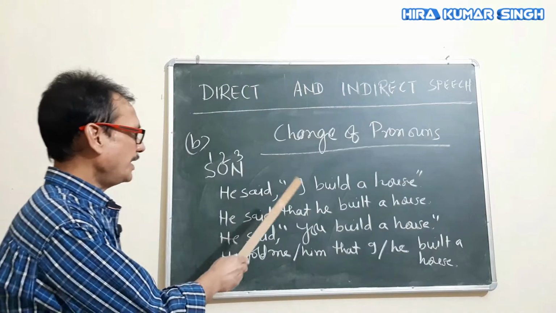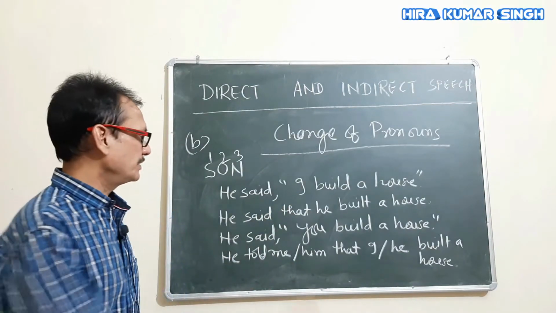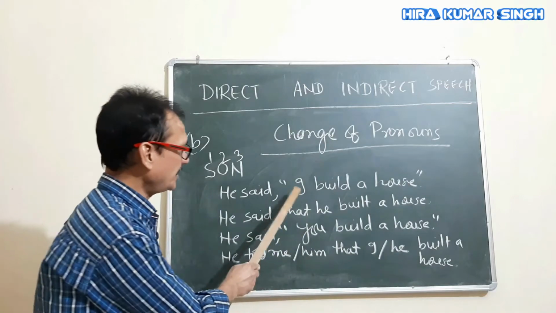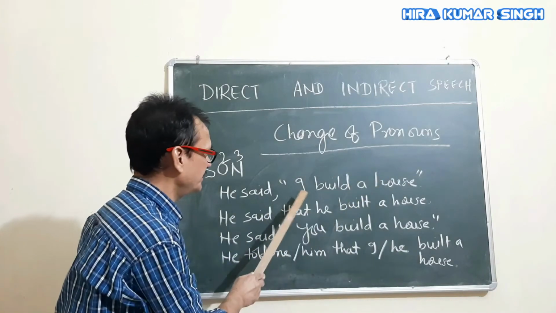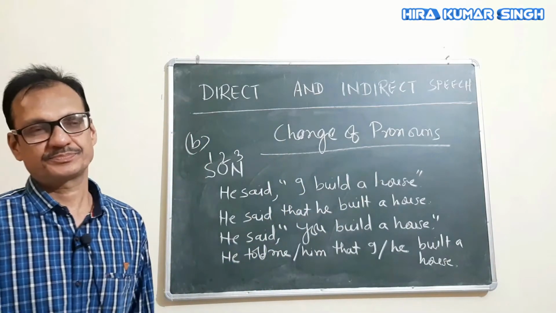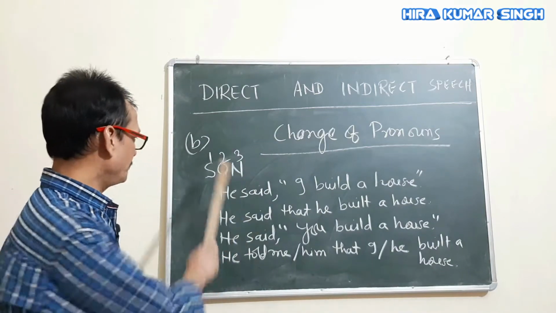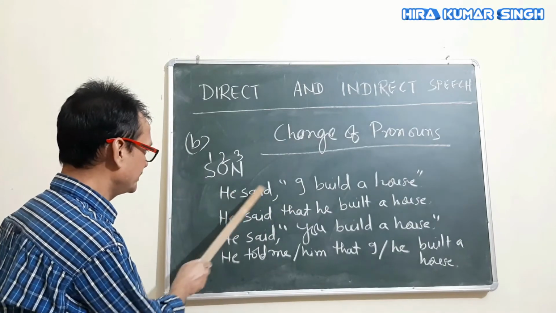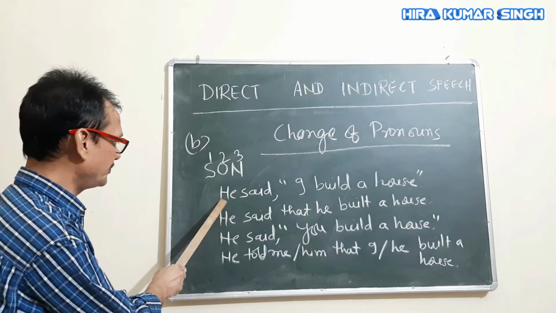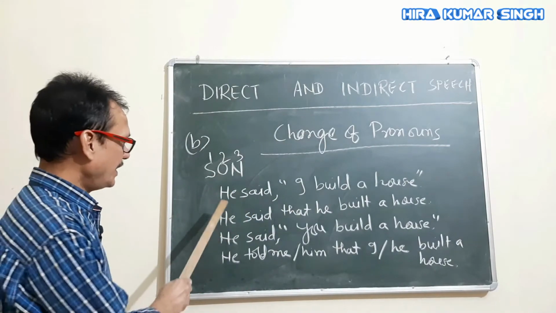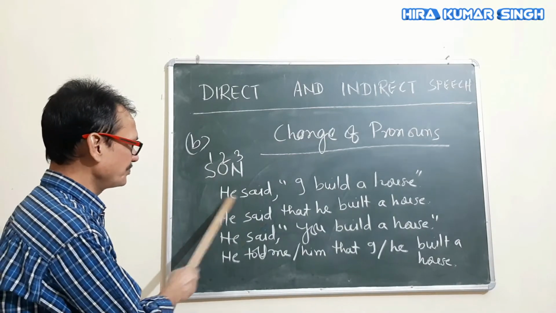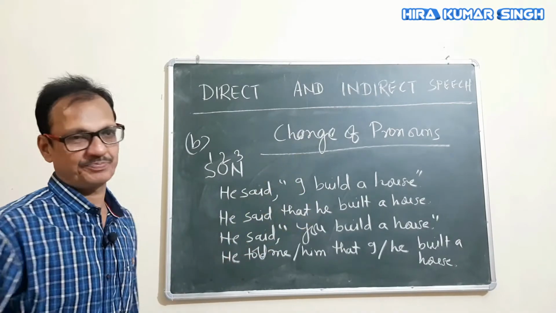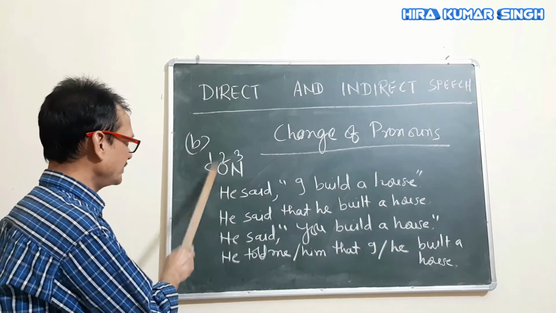Keep this in mind. Okay. He said, I build a house. This I, this subject of reported speech under the inverted comma is what person? It is first person. And this first person will change according to the subject of this verb. What is the subject of this verb? He. As the subject of this verb is he, I will change into he. So, first person according to the subject.